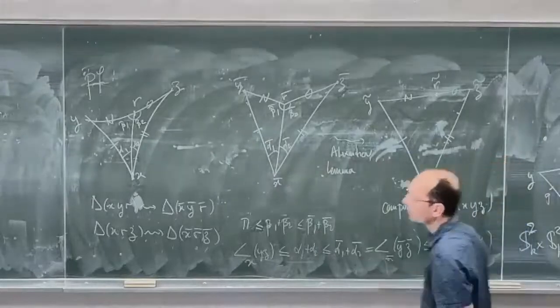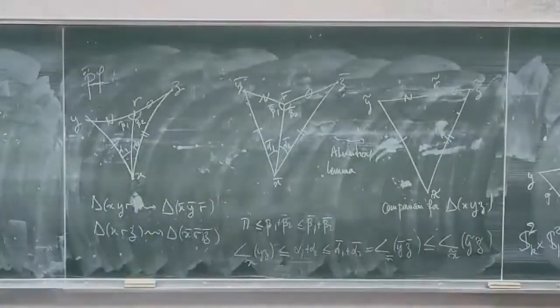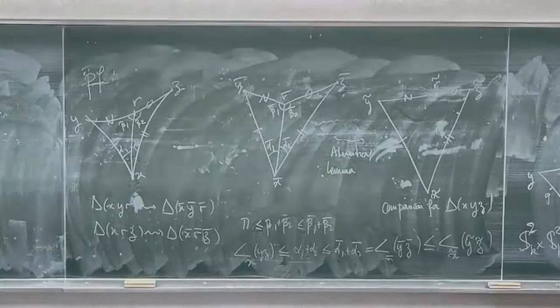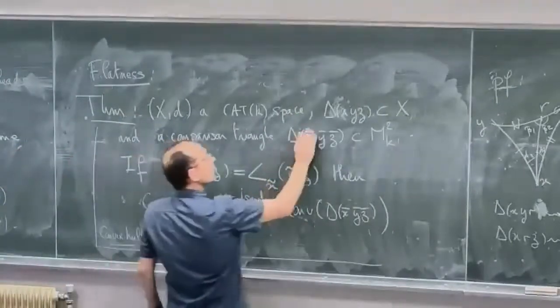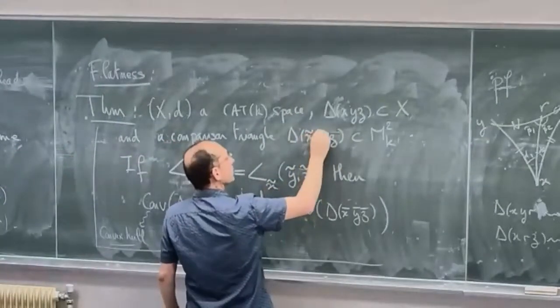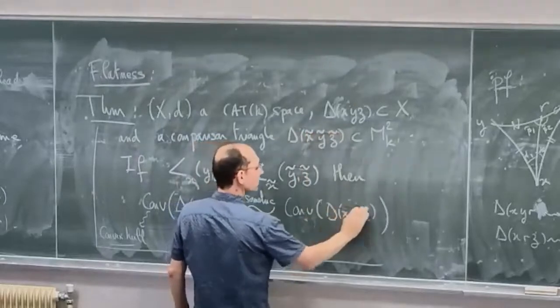And so there is a confusion between my notation in the statement and my notation in the proof, sorry. So here I am comparing the angle for the comparison triangle, right?